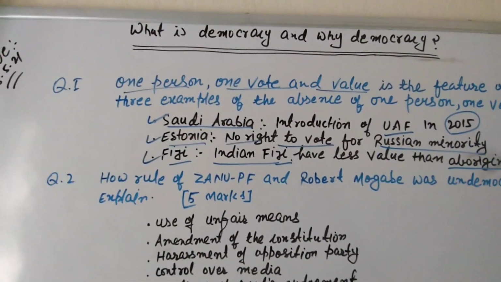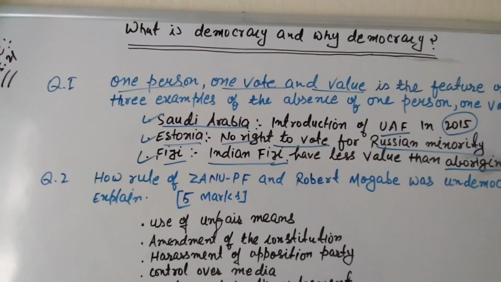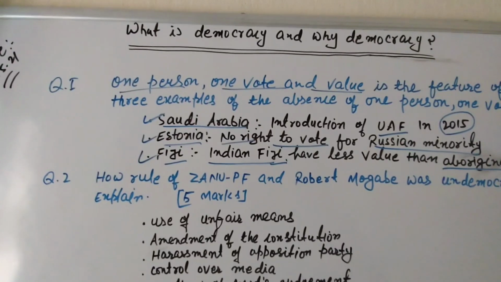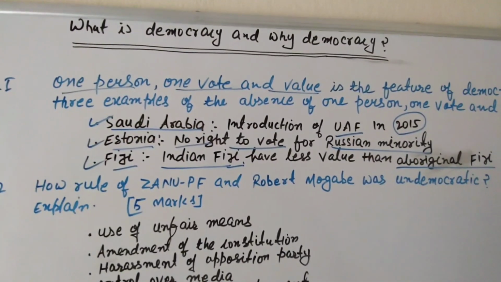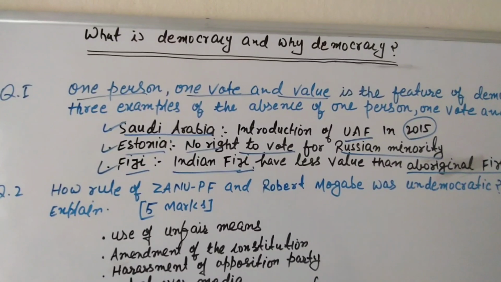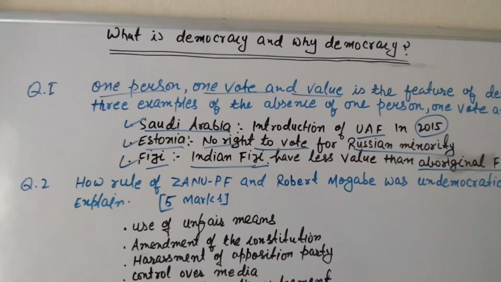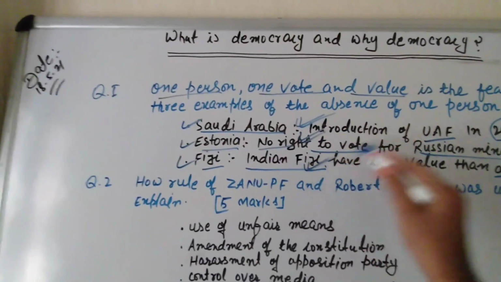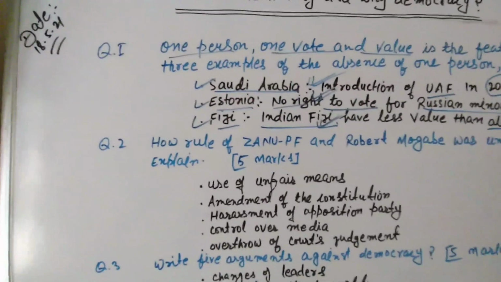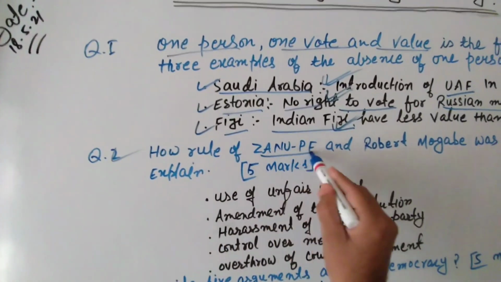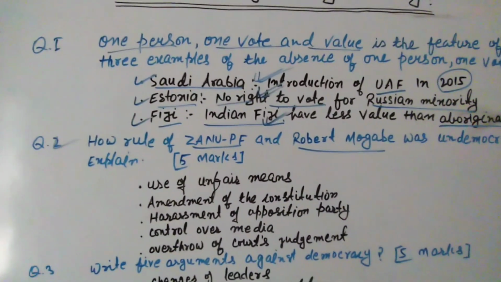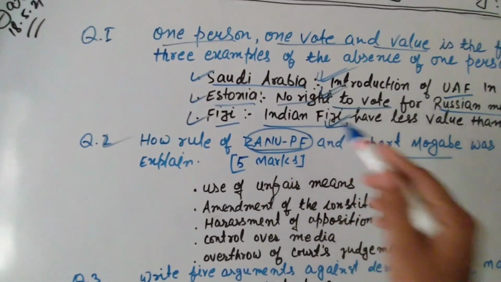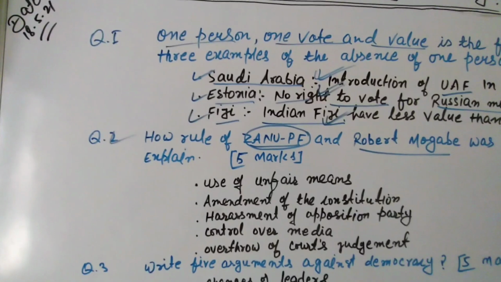Okay, in democracy, everyone who is above 18 years old is given right to vote without any discrimination. Value of vote of all persons living in a country is equal, but this phenomenon is not found in Saudi Arabia, Estonia, and Fiji. And now I'm going to describe question number 2: how rule of Zanu PF and Robert Mugabe was undemocratic. So dear students, Zanu PF is a very famous party of Zimbabwe.